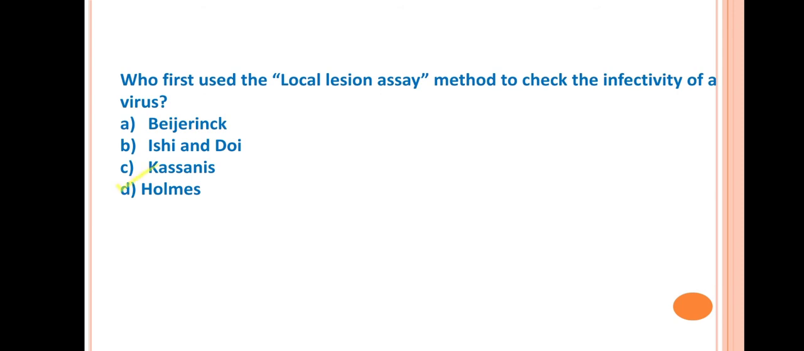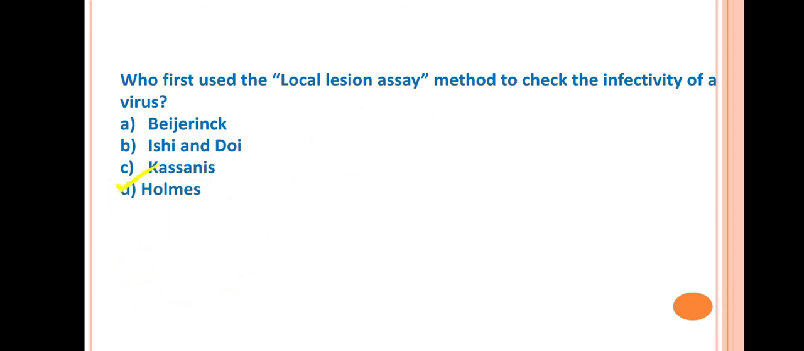So the answer is Holmes. To check the infectivity of virus, different methods are used like local lesion assay, then indicator plants. These are the methods to check infectivity and its host range or to identify that virus. This method was first described by Holmes.